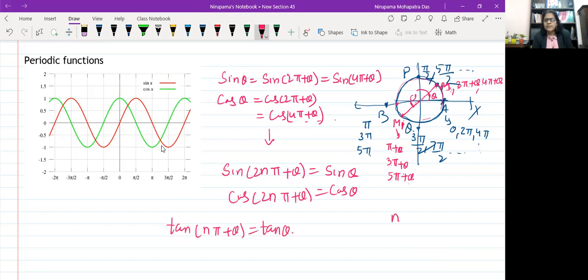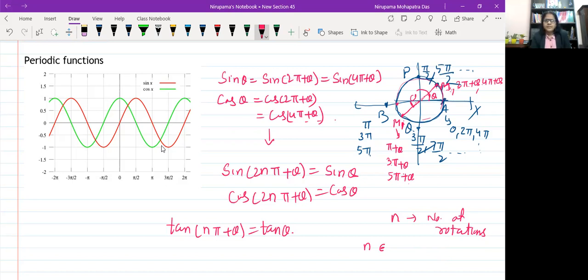What is n? n is any integer. In fact, n is the number of rotations. Here we can say n belongs to the set of integers. Even if you take the set of integers, it is fine. But practically, n is the number of rotations. You can take n as 0 in the beginning, then 1, 2, 3, 4, 5, 6, like this. So n belongs to the set of integers, but again the question is, if you take negative integers, can it be the same?